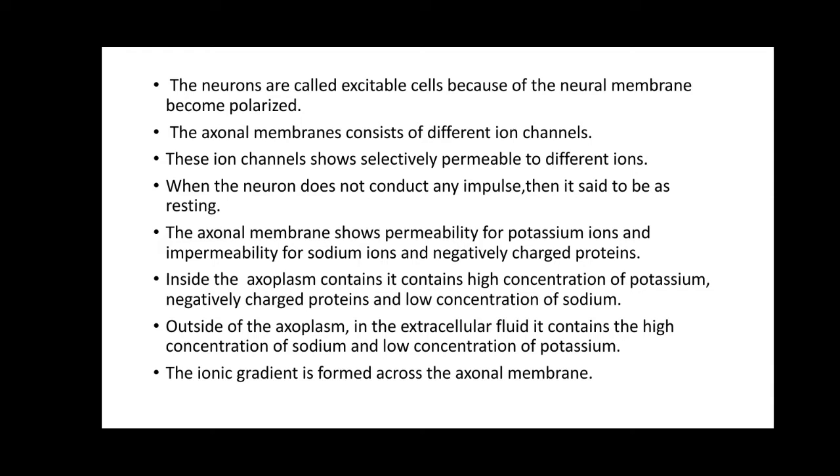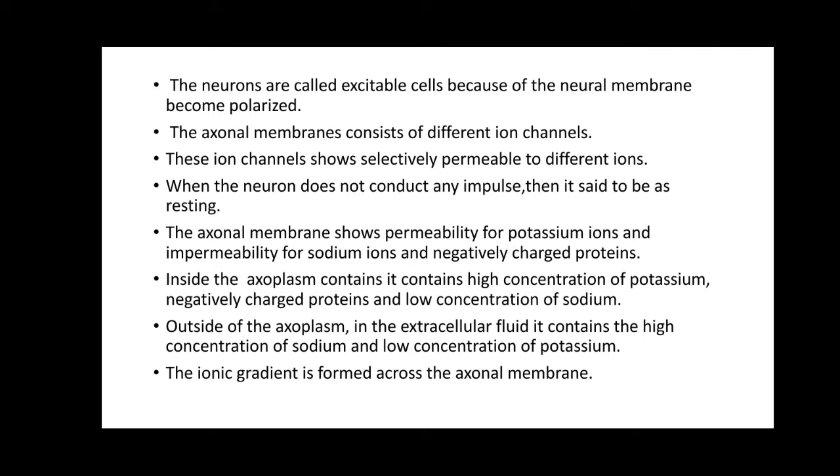In the neuron, the membrane of the axon is called the axonal membrane. This axonal membrane shows permeability for only the potassium ions and impermeability for the sodium and negatively charged proteins. Inside the axon is the axoplasm. That axoplasm contains a high concentration of potassium as well as negatively charged proteins.